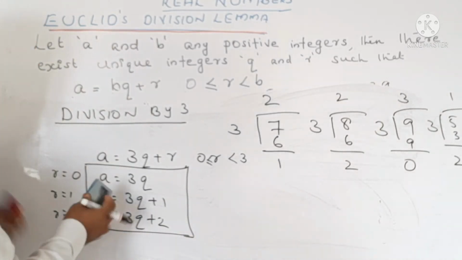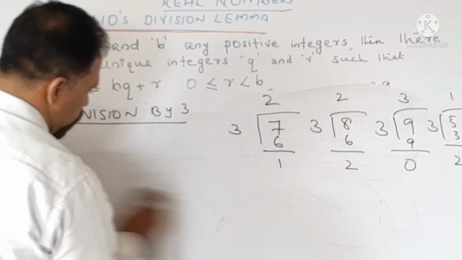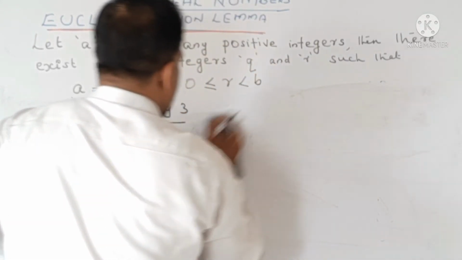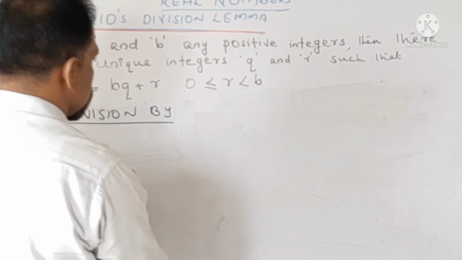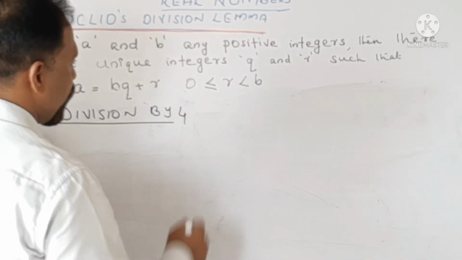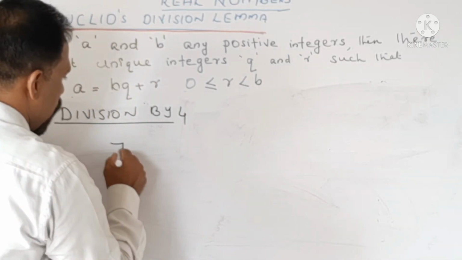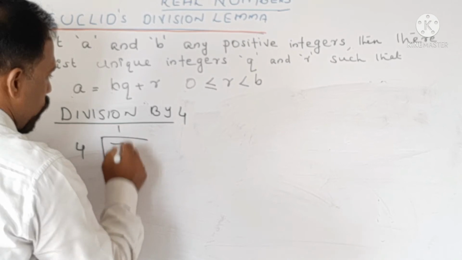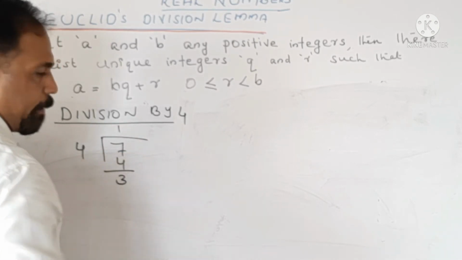Now let us take the division by 4. Let us take the same example. Let us divide 7 by 4. So we get a remainder 3.